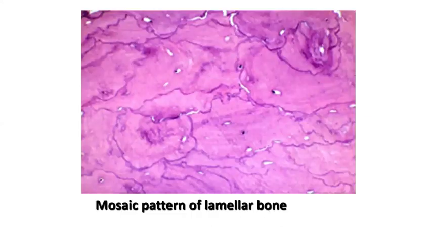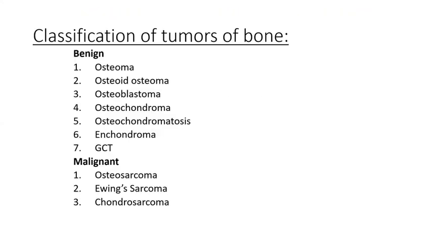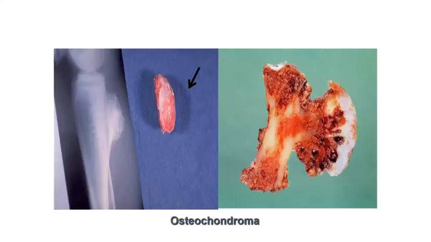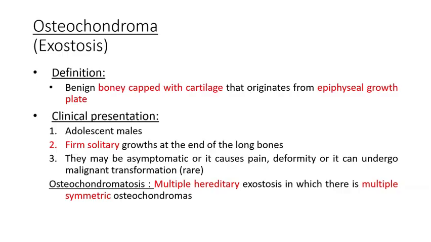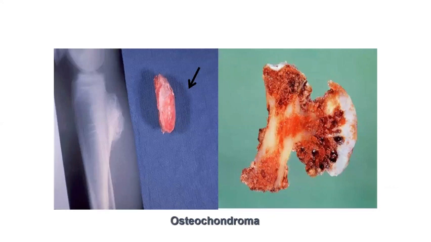I'm not going into pages. This is bone tumors. Read about the classification of bone tumors. Benign tumors will be osteoma, osteoblastoma, and osteochondromas. And then malignant, the most common will be osteosarcomas. Osteochondromas will usually be a bony cartilage-capped overgrowth. Remember, it can be single or it can be multiple. If it is multiple, it is usually associated with a hereditary disorder called multiple hereditary exostosis.